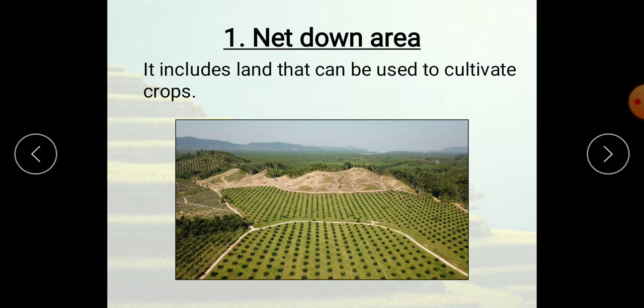Now, children, the net sown area. The total area of available land is fixed. It is necessary to make proper use of the available land. We should not waste land. If the land is fertile, we should make use of it, because our population is much more than any other nation in the world. So we should make use of whatever land is available. Next, it includes land that can be used to cultivate crops. Here I'm showing a picture, no? So, cultivation of the land.